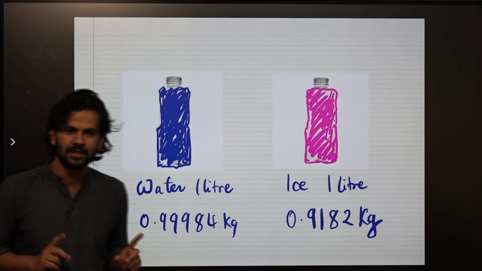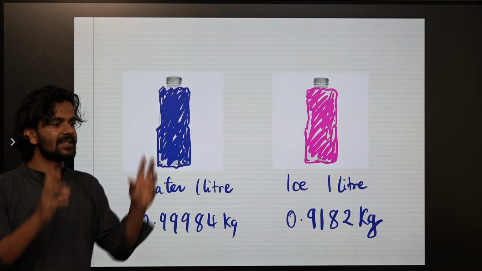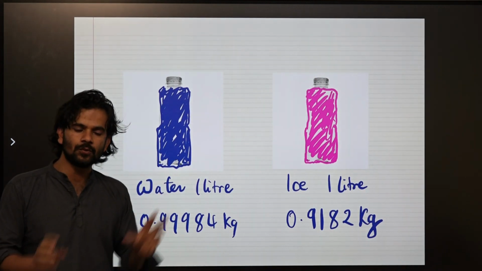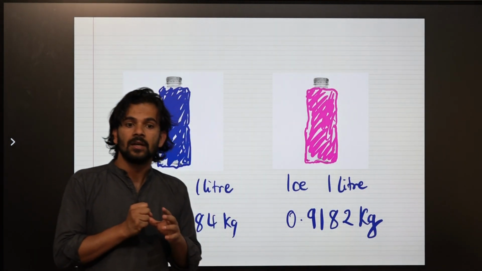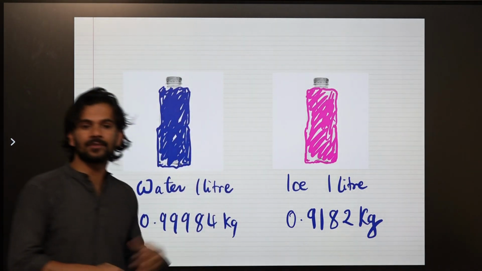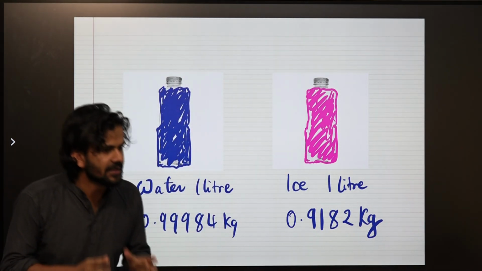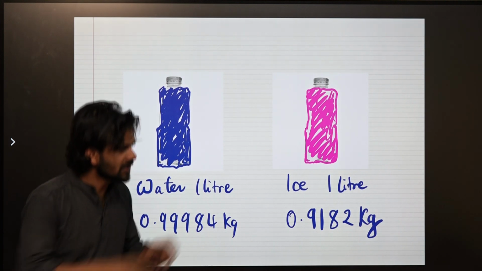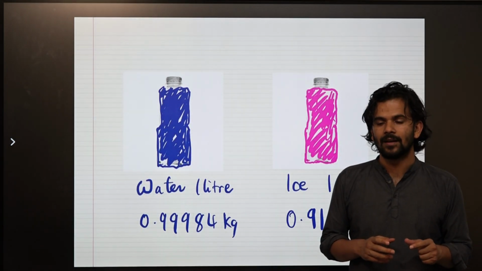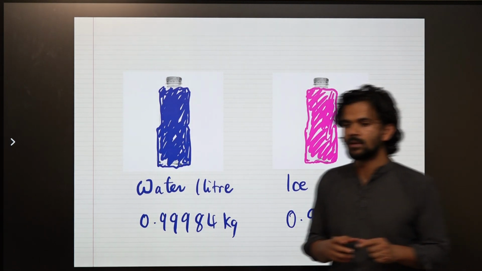What does that tell us? If you take 1 liter water and 1 liter ice, which one is going to weigh more? Water. Which one will have more mass? Water will have more mass. Isn't it? Yes. But the funny thing is, what's funny here? They have the same volume.